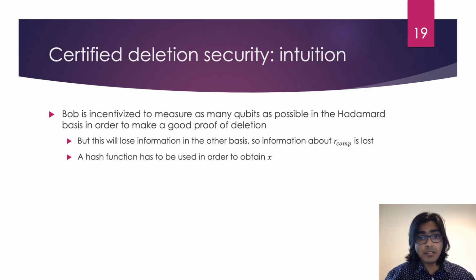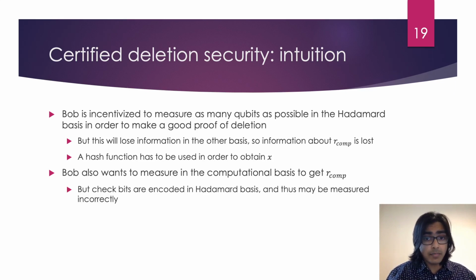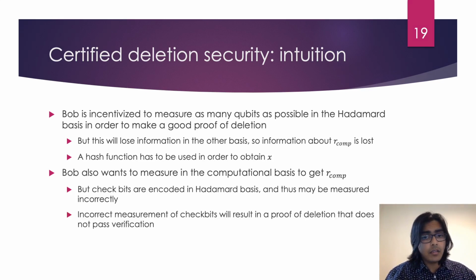This, combined with the fact that the use of a hash function is necessary to retrieve an important value in decryption, makes it extremely unlikely that Bob can learn anything about the encrypted message even after receiving the key. On the other hand, if you were to measure as many qubits as possible in the computational basis in order to get r_comp, the check bits would likely be measured incorrectly, resulting in an invalid proof of deletion. Although he might be able to determine the original message given the key, he will have failed in giving a proof of deletion which passes the verification algorithm.